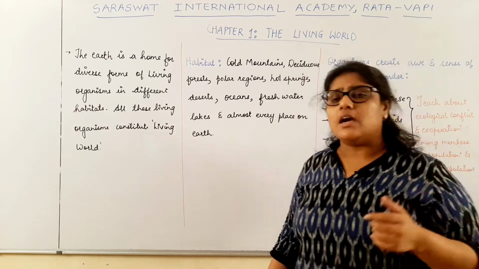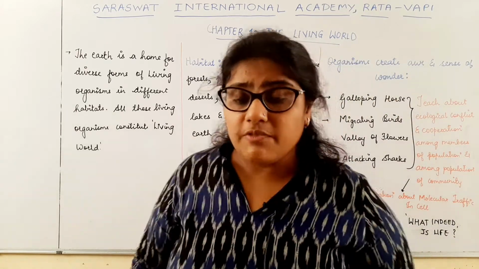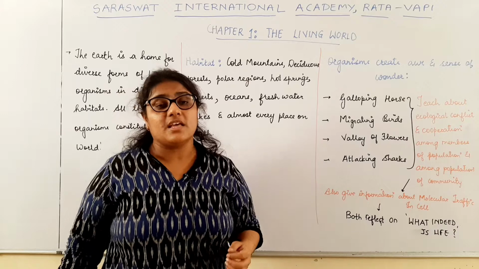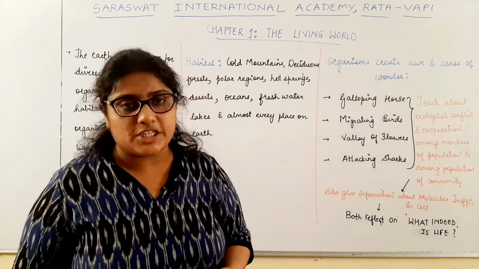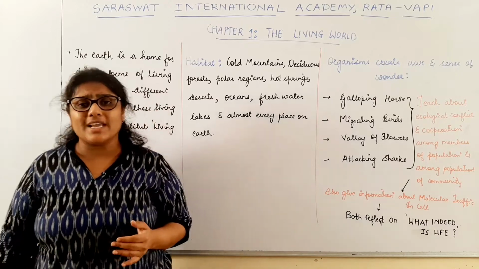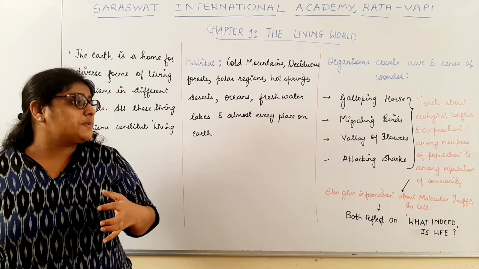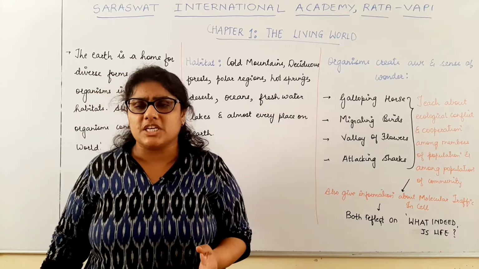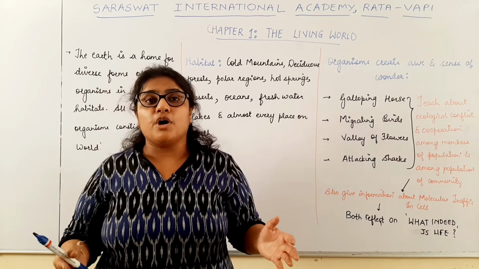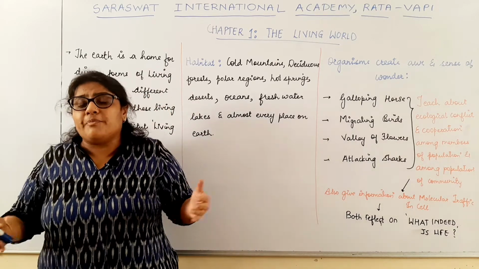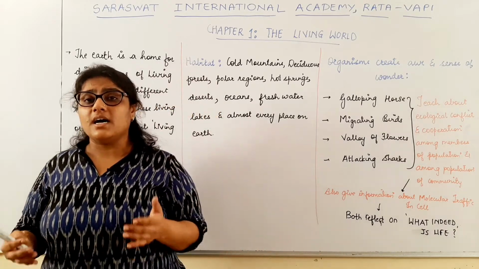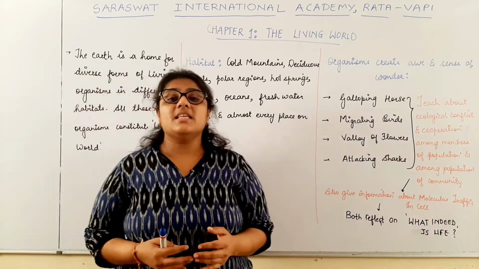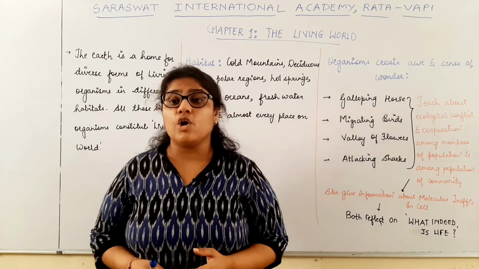Now I here use two terms. One is population and another one is community. So basically what is population? A group of organisms of the same species is called a population. Say for example, a group of human beings, a group of mango trees, a group of cats, all this is called a population. And another term I utilized is community.